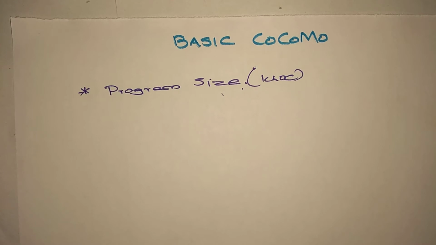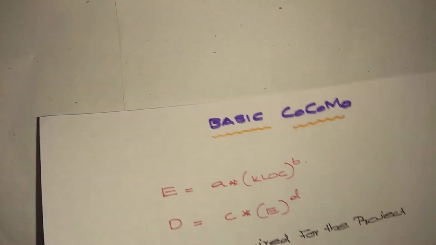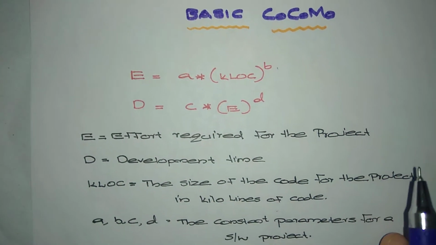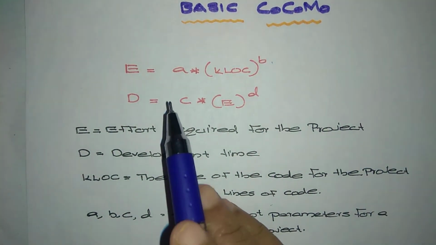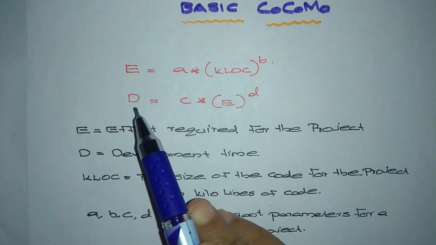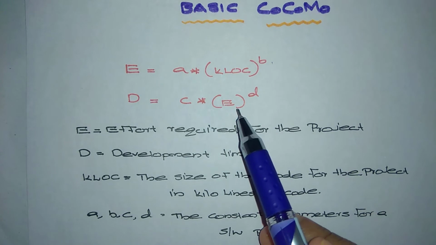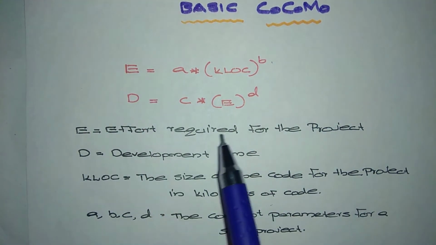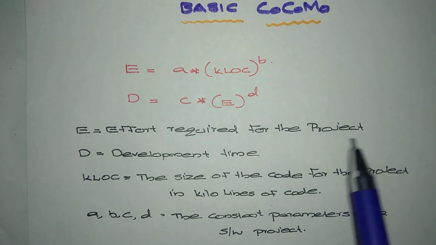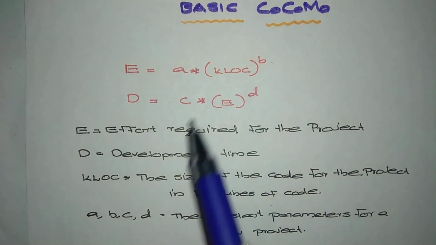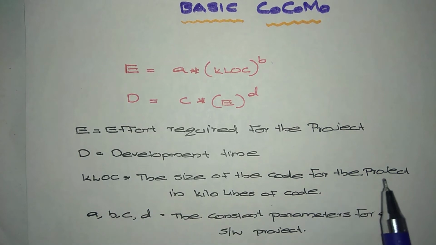Now let's see the equations of basic COCOMO. E is equal to A into KLOC to the power B, and D is equal to C into E to the power D. E is the effort required for the project, and D is the development time. KLOC is the size of the code for the project in kilo lines of code.